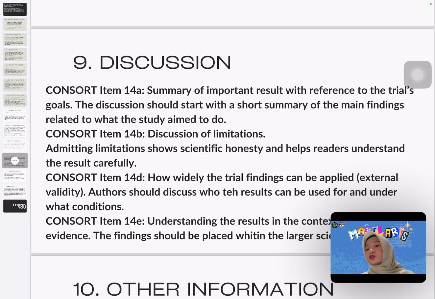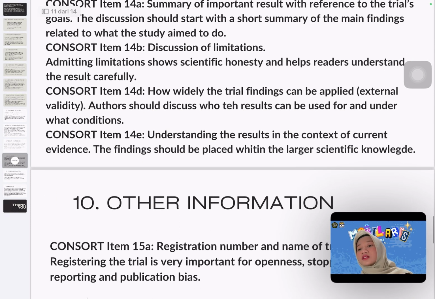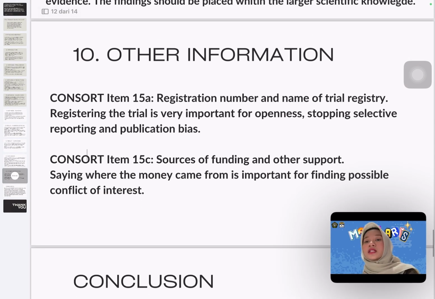Number 9, discussion. CONSORT item 14A: summary of important results with reference to the trial's goals. The discussion should start with a short summary of the main findings related to what the study aimed to do.